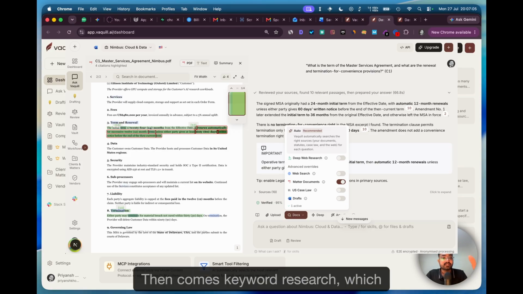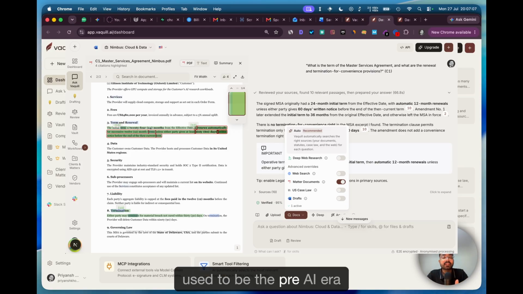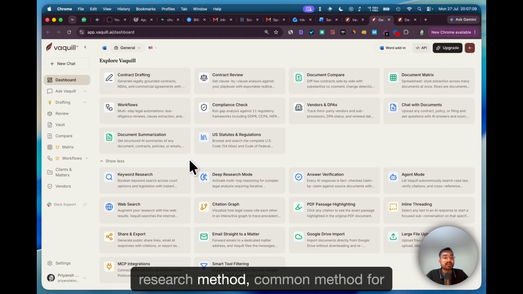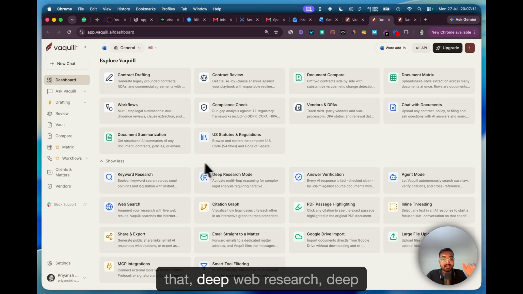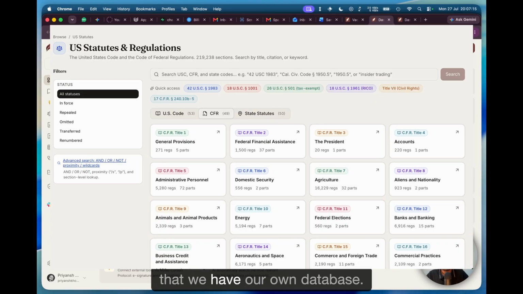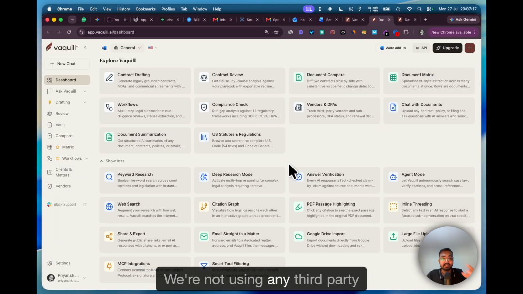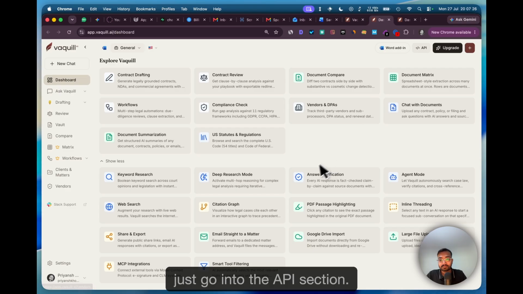Then comes keyword research, which was the common research method in the pre-AI era. Then deep web research, and deep research on the US data corpora, where we have our own database. We're not using any third-party database for that. We scrape, and it's open source, by the way. More on that in subsequent videos. Feel free to check it out, or just go into the API section.